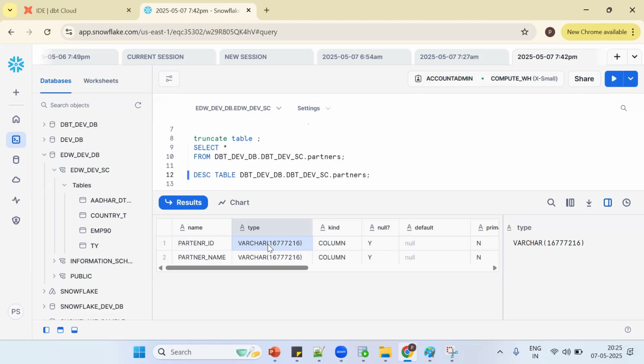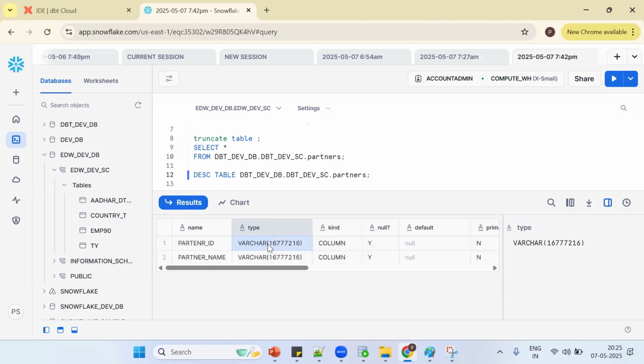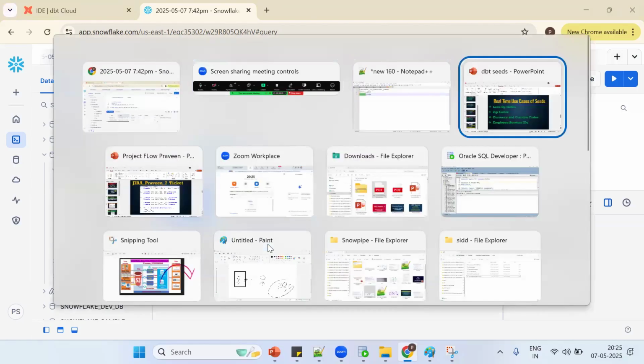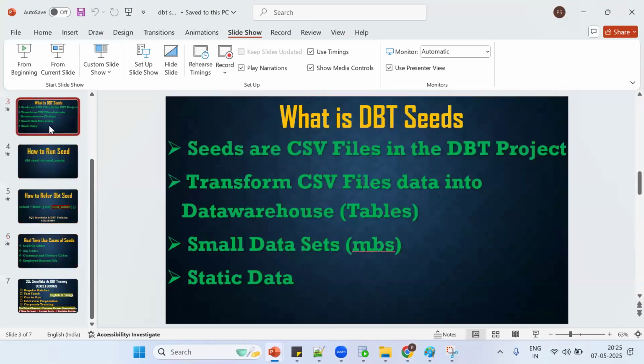When we run the second time with dbt seed, it will truncate the table and commit. So instead of truncating the table, if you have two or three sets of rows, we cannot add them without truncating the table. See what happened: DBT seeds are mainly for static data, nothing but data that will not be changed.